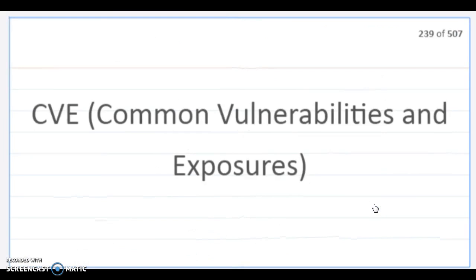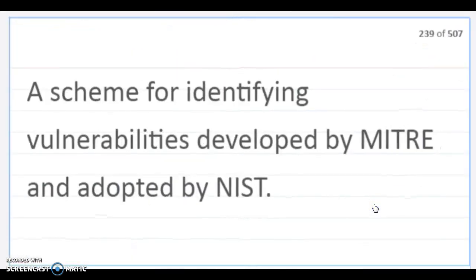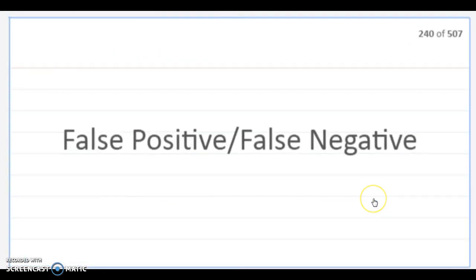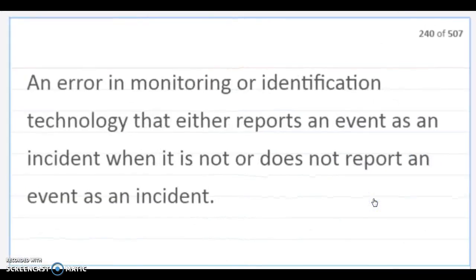CVE, Common Vulnerabilities and Exposures. A scheme for identifying vulnerabilities developed by MITRE and adopted by NIST. False positives and false negatives: an error in monitoring or identification technology that either reports an event as an incident when it is not, or does not report an event as an incident.